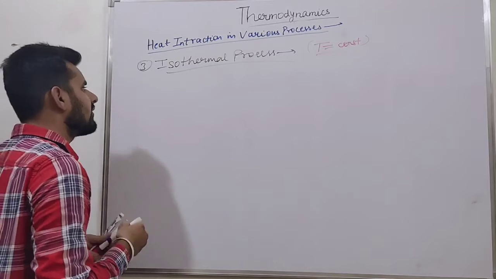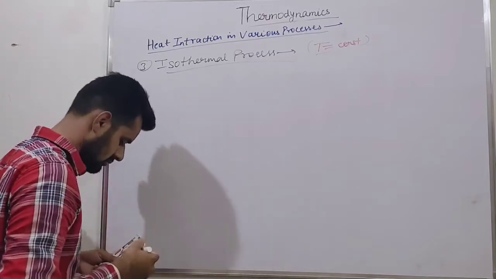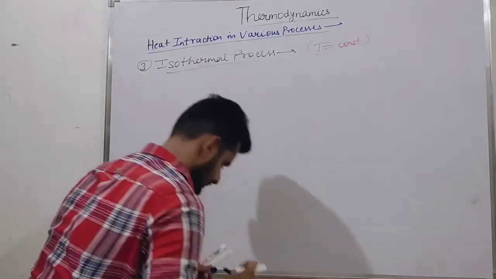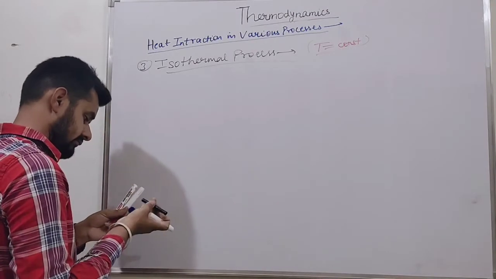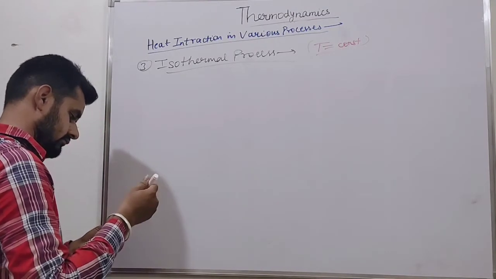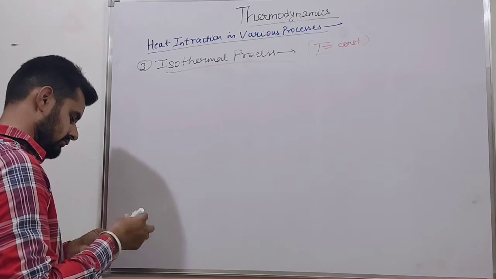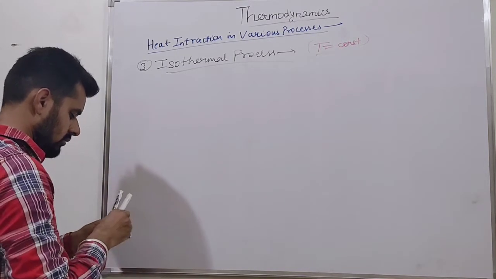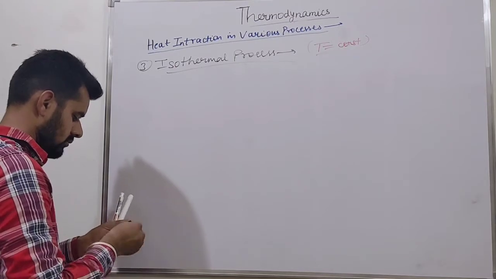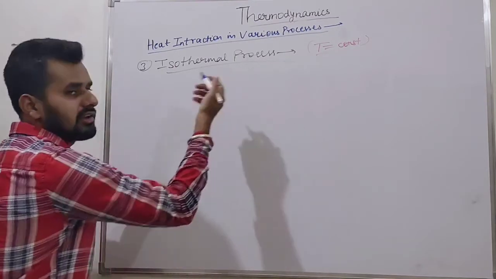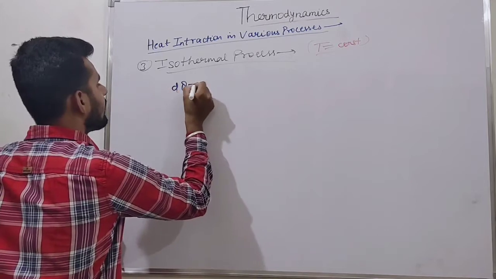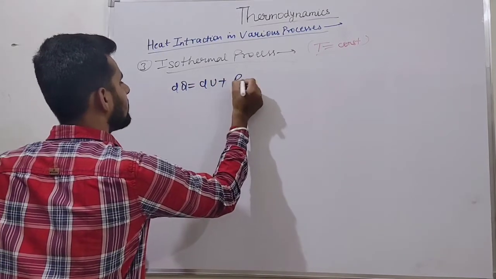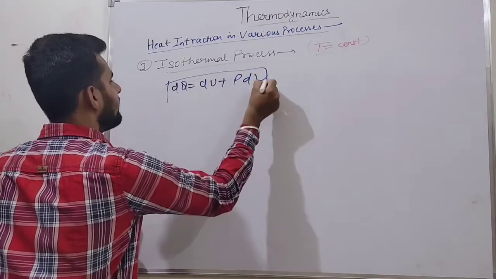Then from the first law relation, what are we getting? dQ is equal to du plus PdV.